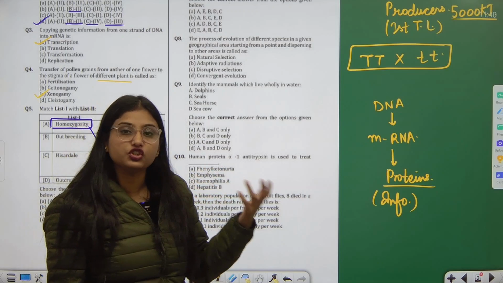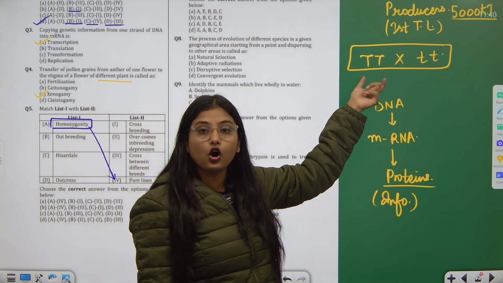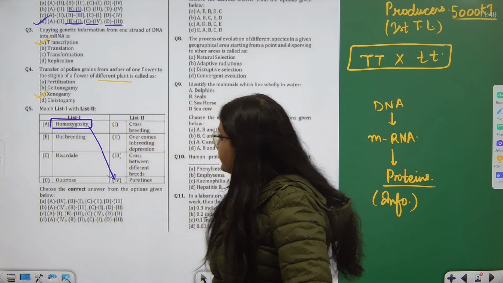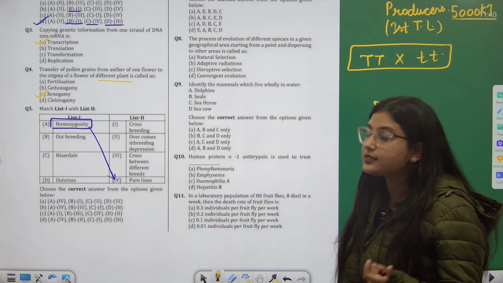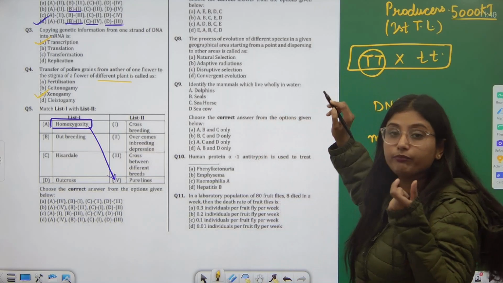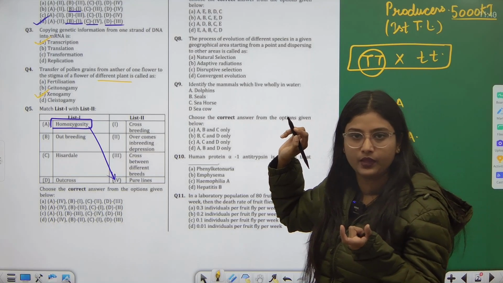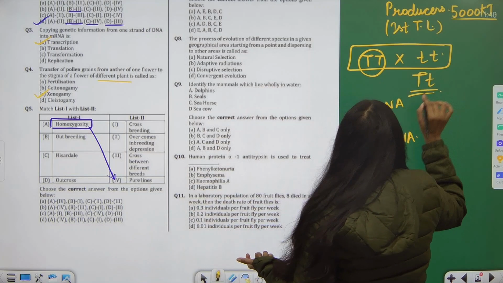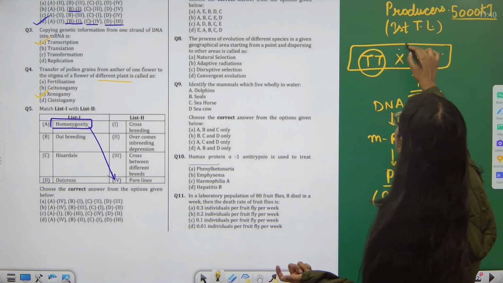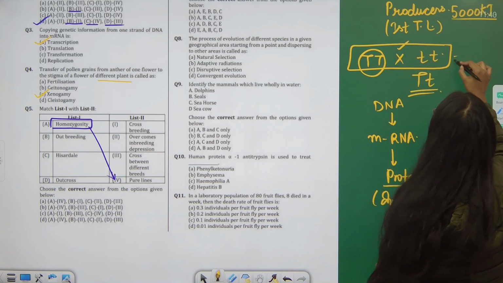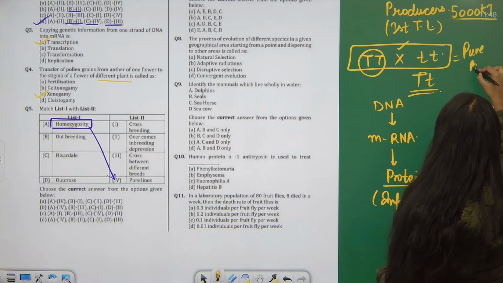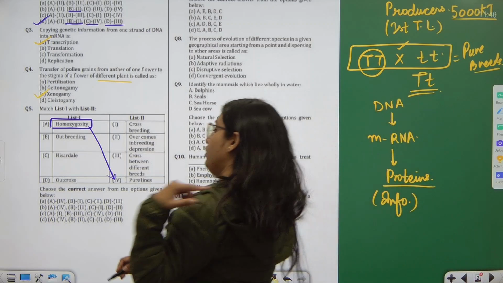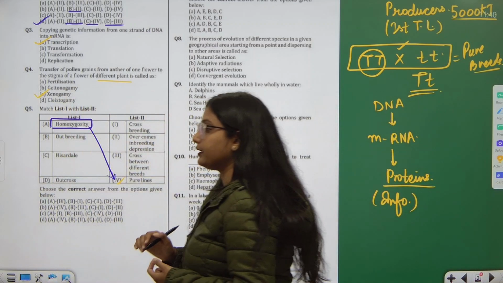So when he took the genotype, he took it as tall TT and short tt, like capitals and small letters. Homozygosity is that you have both the alleles same, right? Whenever these alleles are different, for example Tt, this is heterozygosity. Where we have similar alleles, we call them pure breeds. That means they have no mixing of alleles, right? So homozygosity means pure lines.